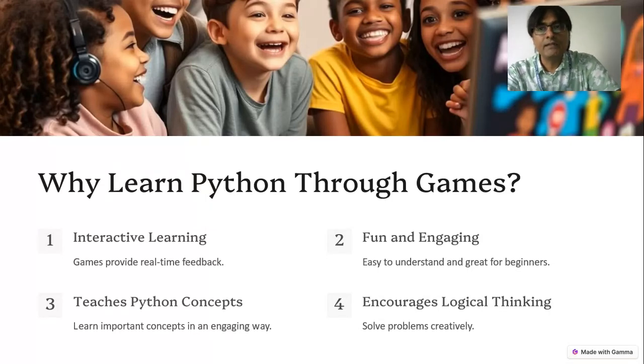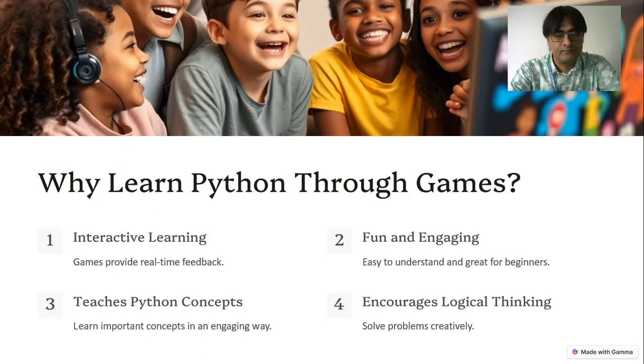Why should we learn Python through games? Because it makes the learning interactive, because games provide the feedback. Whenever you are playing a game, the computer is providing you the feedback also. So students feel engaged and they feel curious, so you get real-time feedback.